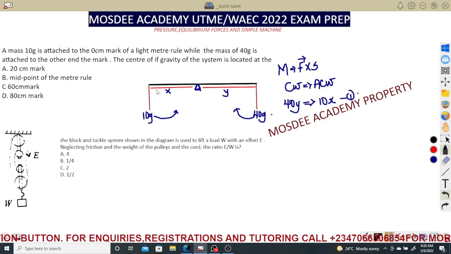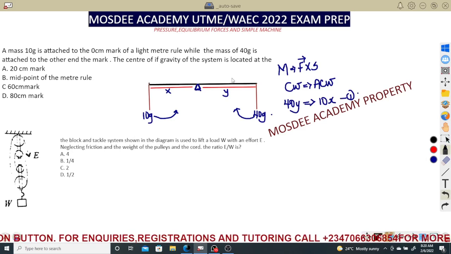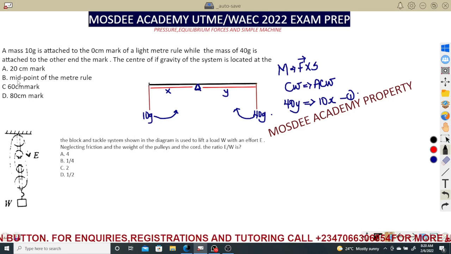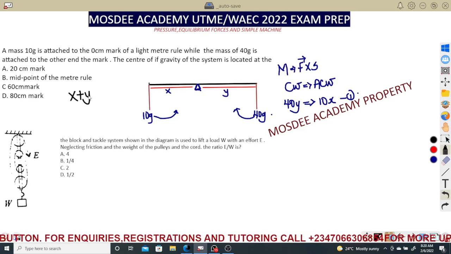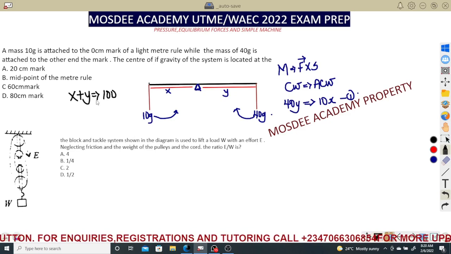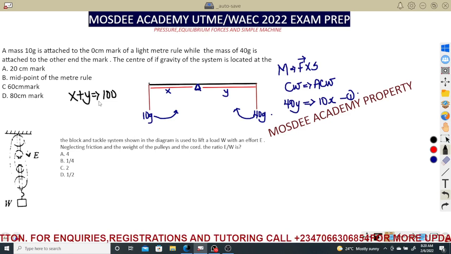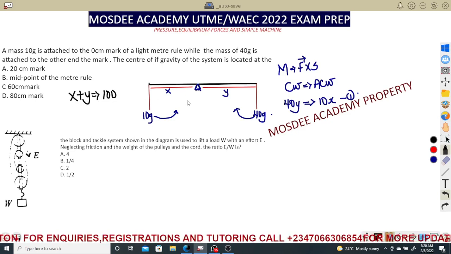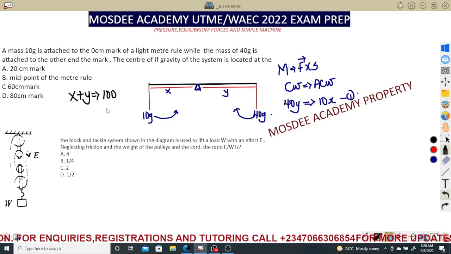Then again, this distance is a meter rule. The distance from here to here is always taken to be 100 centimeters, or 1 meter. Answers in centimeters. So I can also form equation 2: distance x plus distance y equals 100. Look at the equation. You can just get anything you want to do and you have your answer. So now you can try as much as possible and get the value of your x and the value of your y. This is just a very simple thing which you can do on your own.